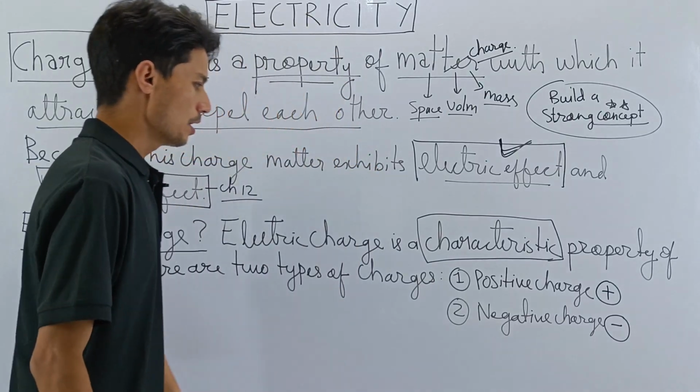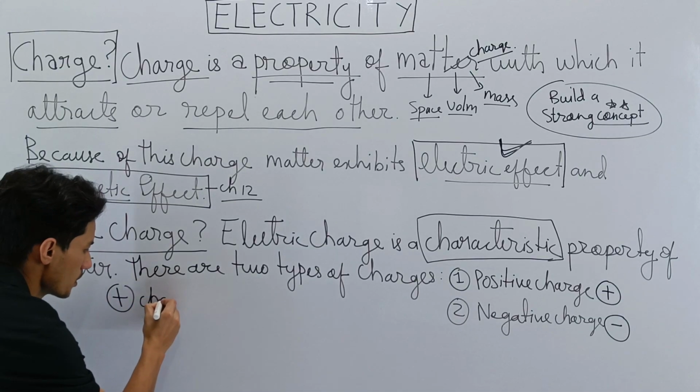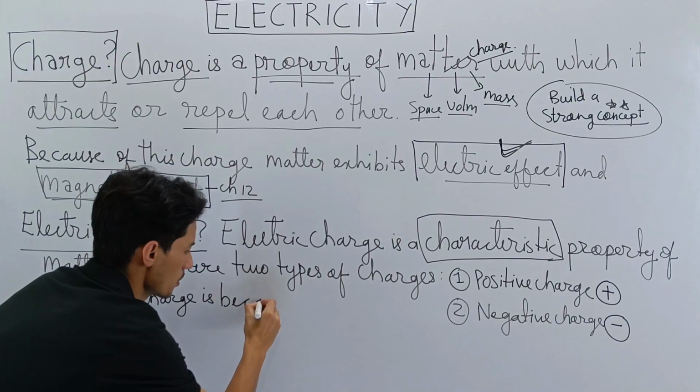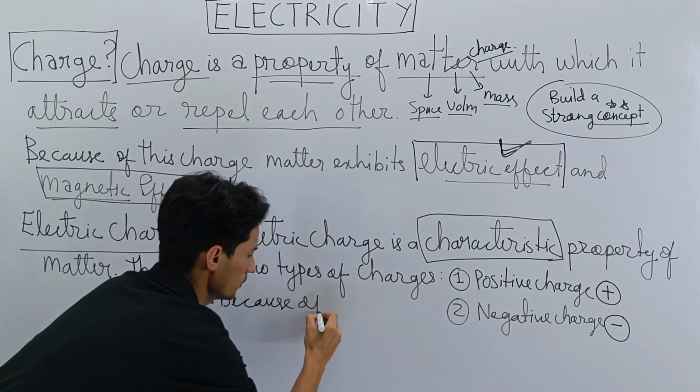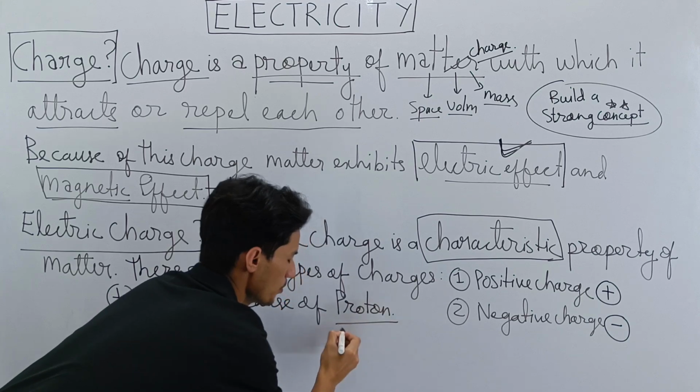So positive charge is because of protons. Very important.